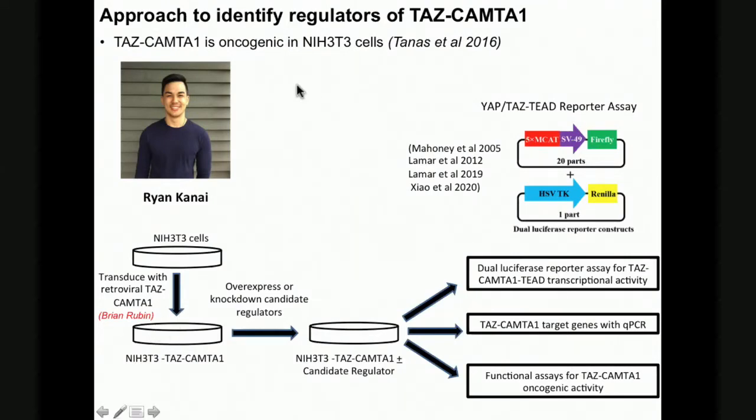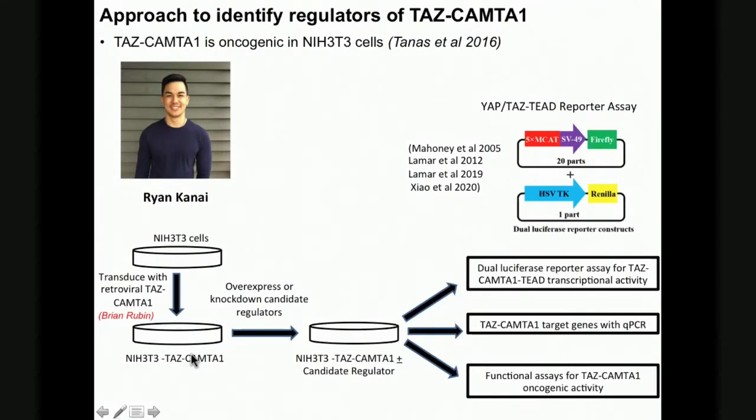And because Brian had shown previously that TAS-CAMTA1 is oncogenic in NIH3T3 cells, and because we don't have any EHE cell lines to work with at the moment, we set out to make a similar model system to the one that his lab has used. Using retroviral constructs that he has kindly given to us, Ryan took NIH3T3 cells and stably expressed the TAS-CAMTA1 fusion.